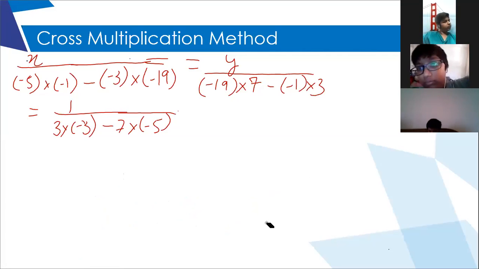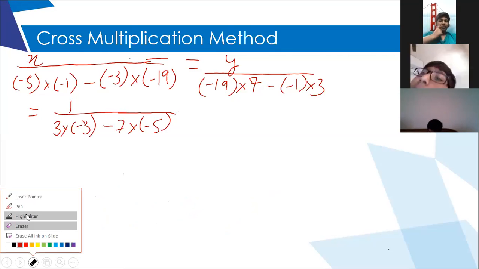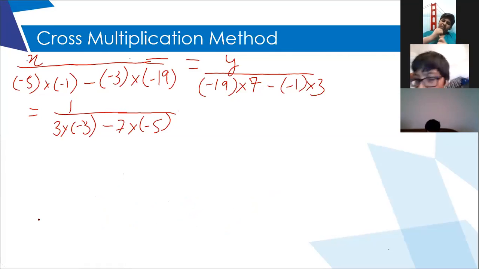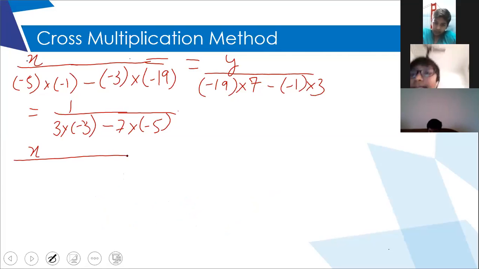I'm going to finally multiply. Minus 5 into minus 1 will give me 5. And 3 into 19 is 57. 57 with a minus sign, because you can see 3 minuses.